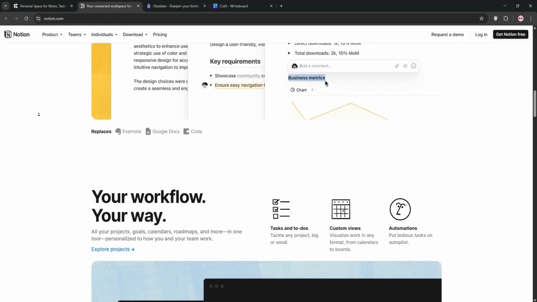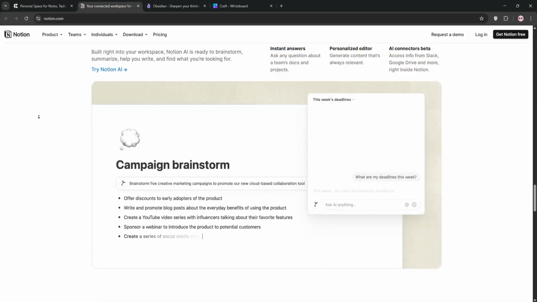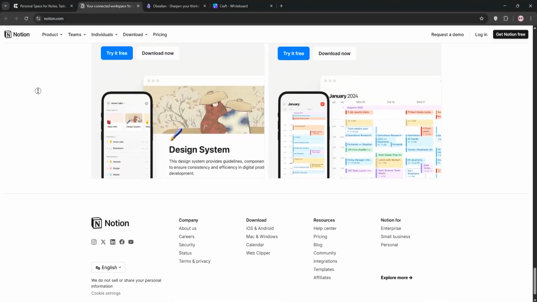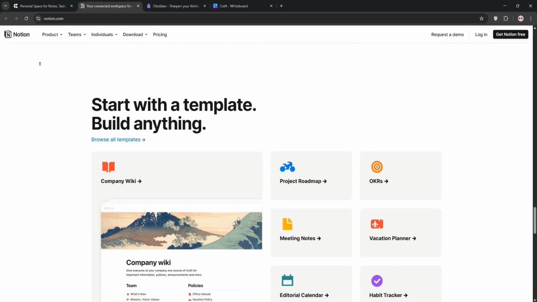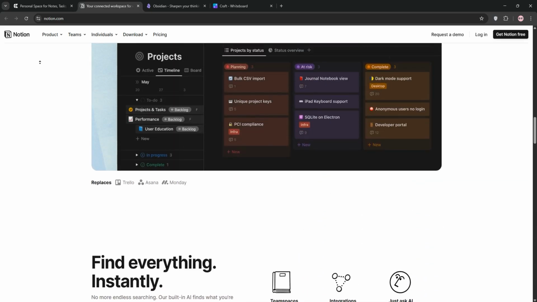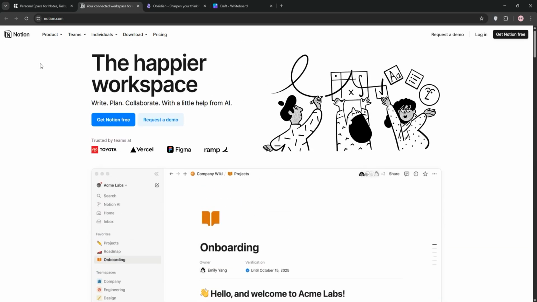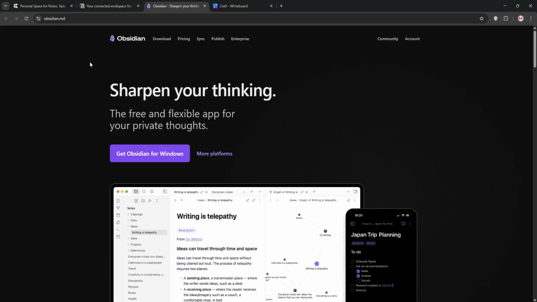Next up, we have Notion. This is your all-in-one workspace. It's cloud-based, super versatile, and excels at combining notes, tasks, and databases. With templates, real-time collaboration, and even AI tools, it's a powerhouse for teams or anyone who loves organizing everything in one place.